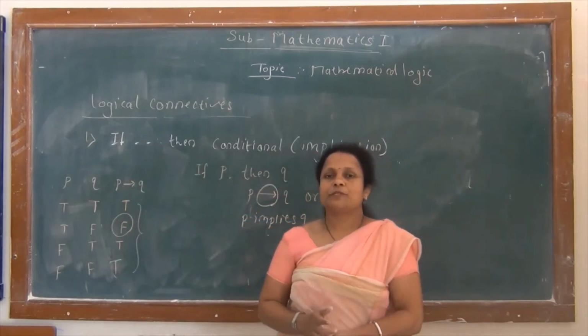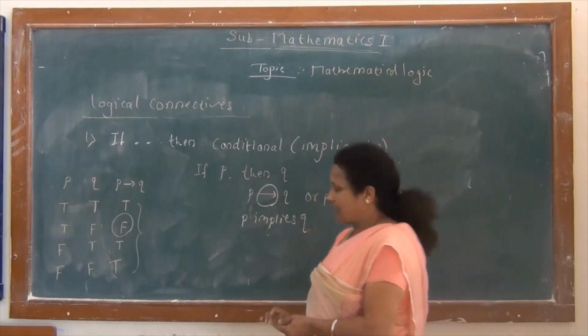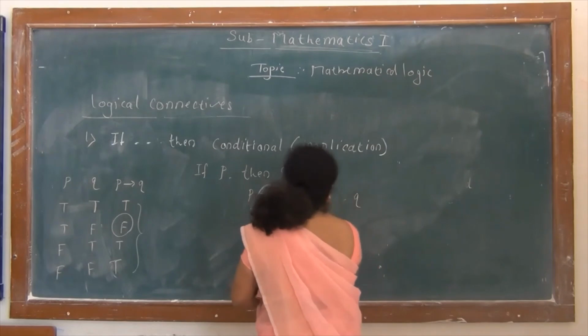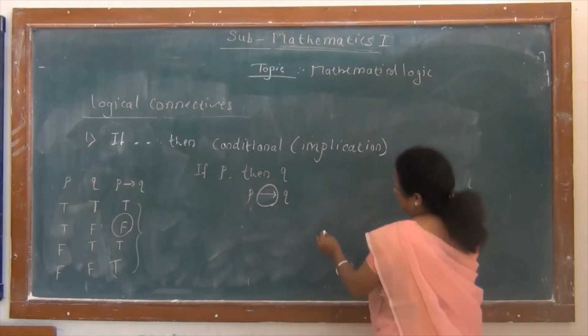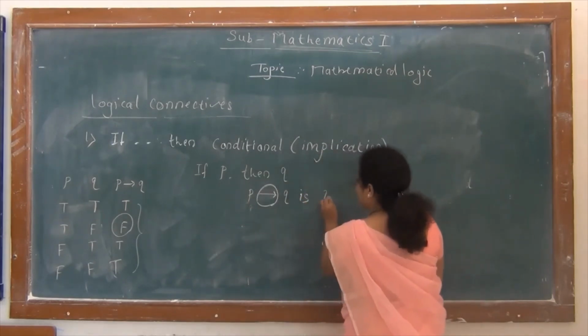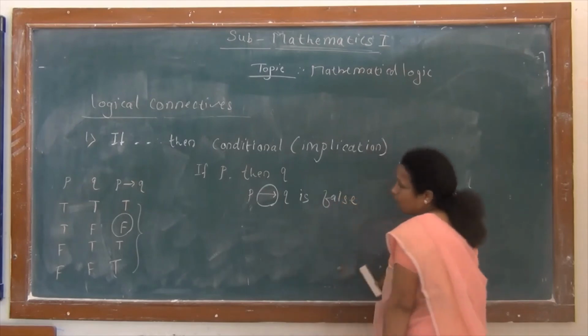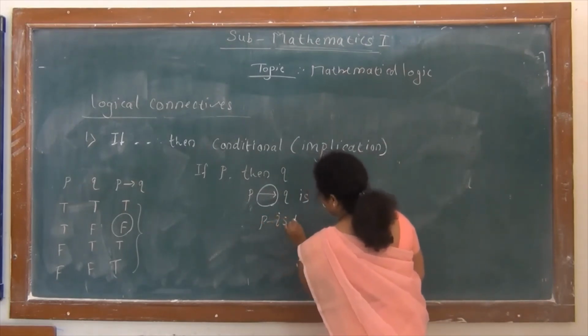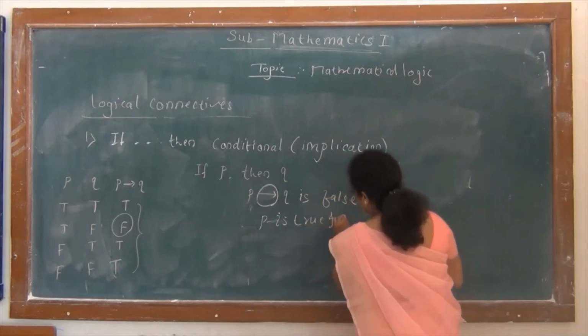So we remember this truth table in one sentence: the implication P implies Q is false only when P is true and Q is false.